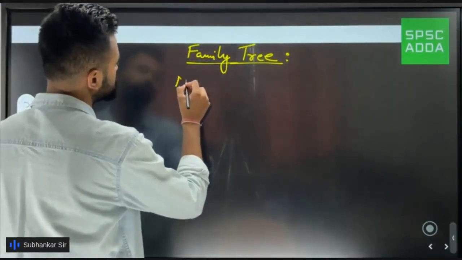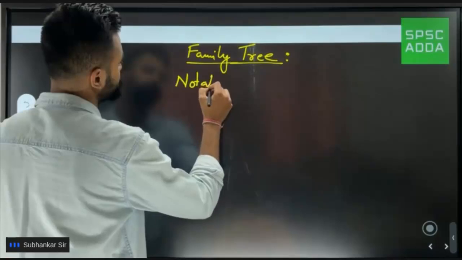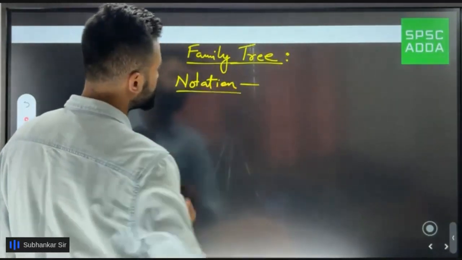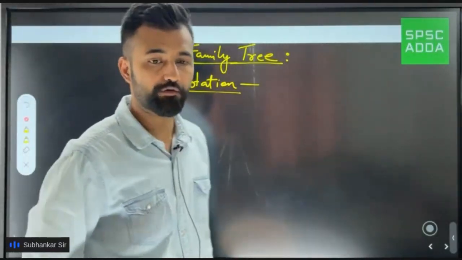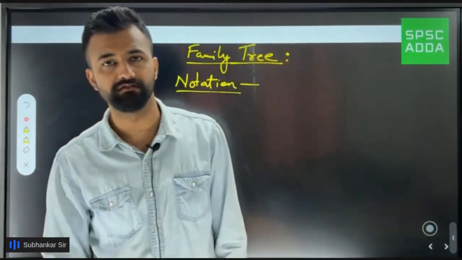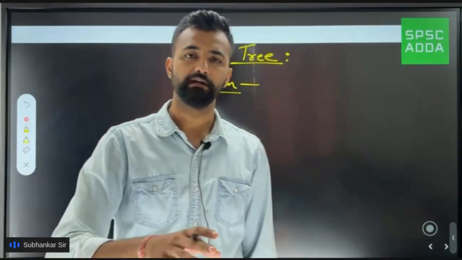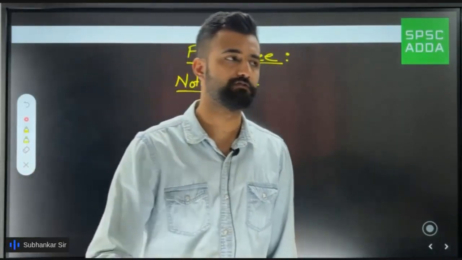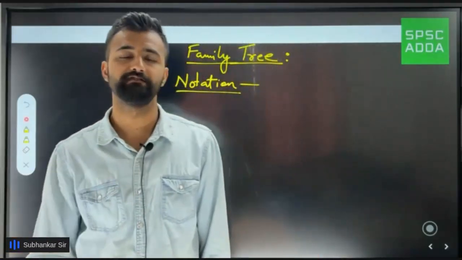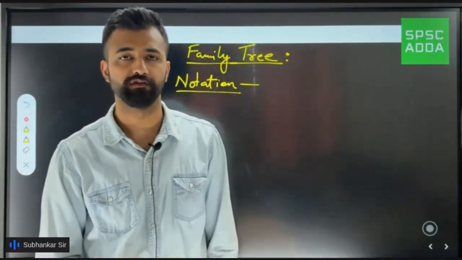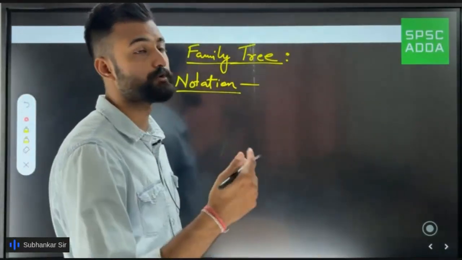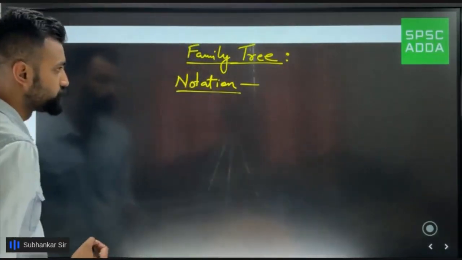Generally, notations are the symbols that we use to describe a relation and to describe the gender. Our family mainly consists of male members and female members, and if you combine all of them, we can see that there is a family. Your son, your daughter, whatever it is, is always a male or a female. So obviously we need to define how to denote male and female when we are doing a question. Let's understand the notation first.